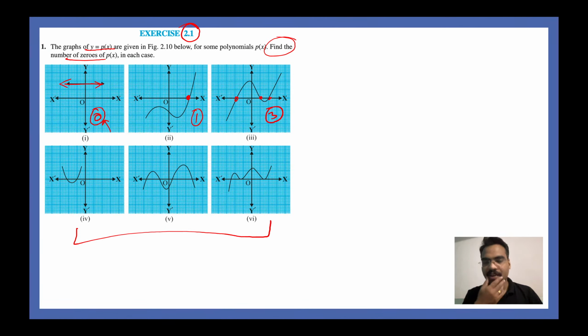Very good, very good. Everybody, I want answers from everybody at least. I'll wait for 1 more minute. Quickly, guys. I want everybody to write the answers. I want you guys to identify the number of solutions in these graphs numbered 4, 5 and 6.